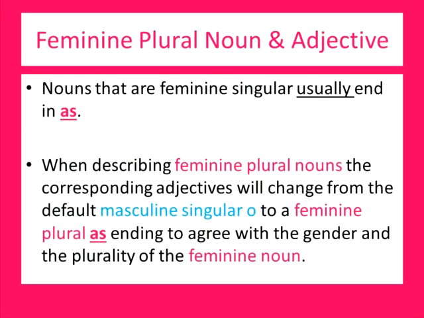For feminine plural, we know that this is an exclusively female term. This is what you use if it's all girls only. No men allowed. So nouns that are feminine singular usually end in a. When describing feminine plural nouns, the corresponding adjectives will change from the default masculine o to a feminine plural as ending to agree with the gender and the plurality of the feminine noun.